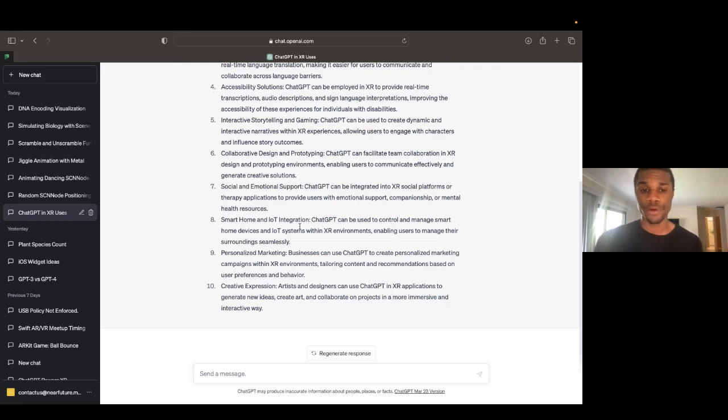So again, it really could make a great system to interface with your smart home and other Internet of Things devices. Personalized marketing. So you can use ChatGPT to create personalized marketing campaigns within XR. So this is something, again, I didn't think about, but think about going to a business and saying, hey, wouldn't you like to create a marketing campaign in VR that's specific to your business or even your customer?